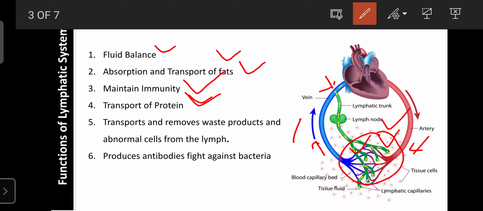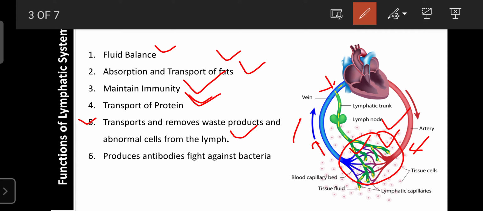Another function of the lymphatic system is the transport and removal of waste material as well as abnormal cells from the lymph. So the lymphatic system is also involved in the removal of toxins or waste material, as well as abnormal cells from the body.